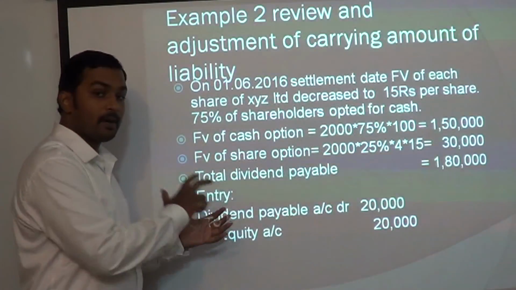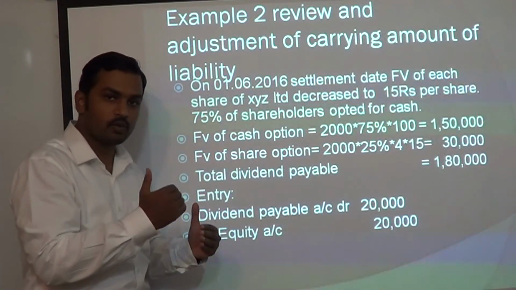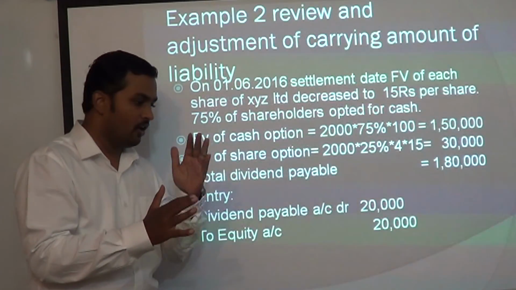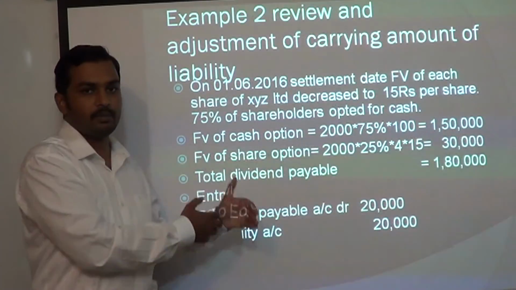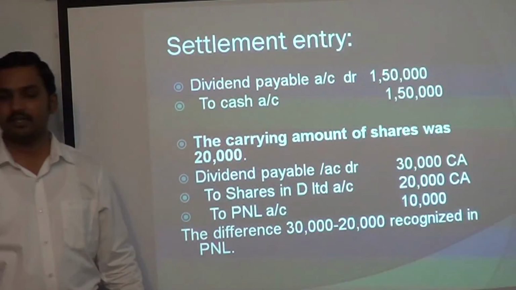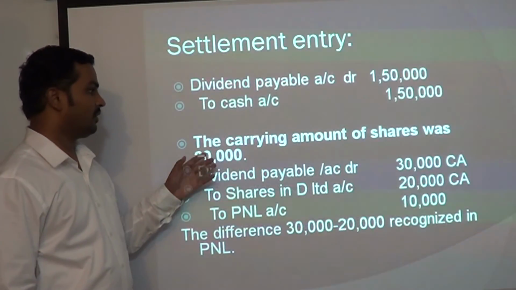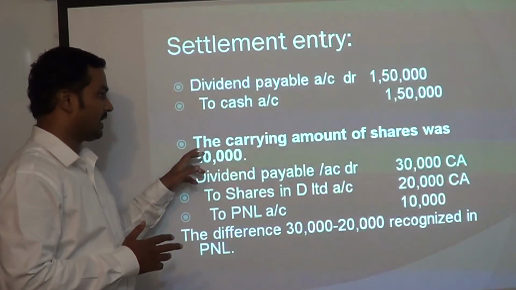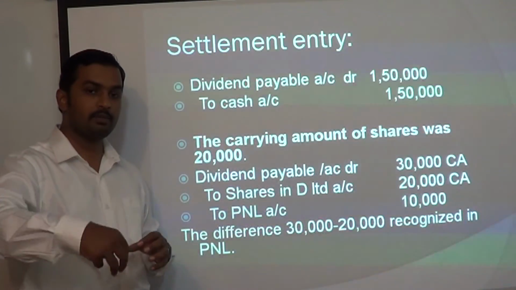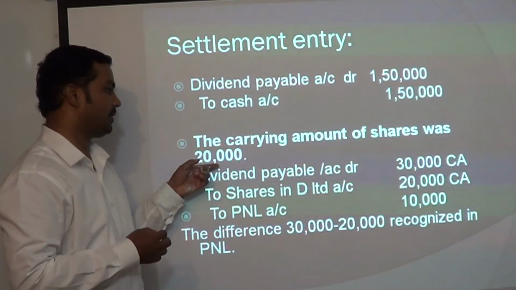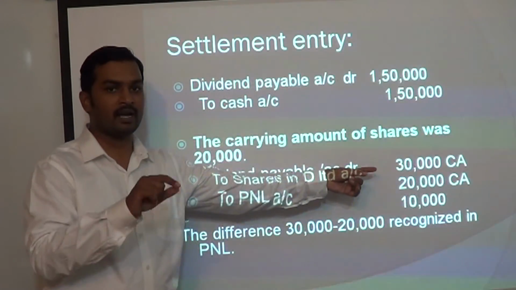So this is the entry I passed first to adjust the liability. Now once I have adjusted the liability, from 2 lakh it has reduced to 1,80,000. I now know that out of 1,80,000, 1,50,000 is to be paid in the form of cash and 30,000 has to be paid in the form of shares. So how do I pass the settlement entry? Let's go ahead. Settlement entry: dividend payable account debit, to cash, this is the cash portion, and then the remaining 30,000. The carrying amount of the shares was only 20,000. So the shares which we are going to settle, the remaining 30,000 of the liability in our books is appearing at only 20,000. So dividend payable account debit 30,000. This is the carrying amount of the balance liability.